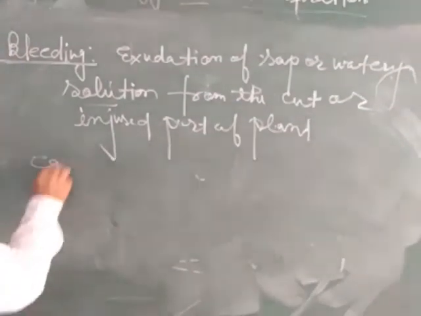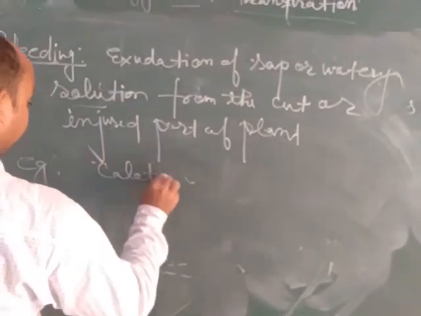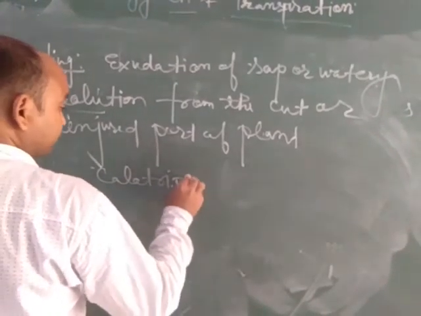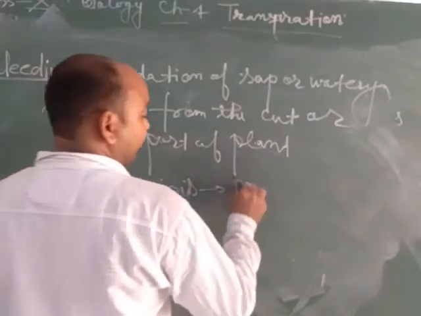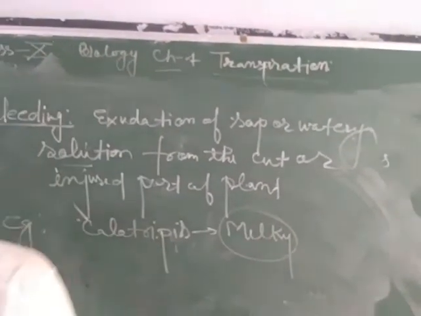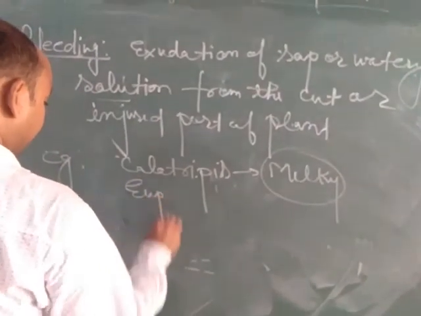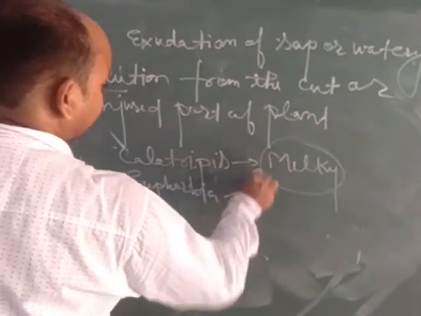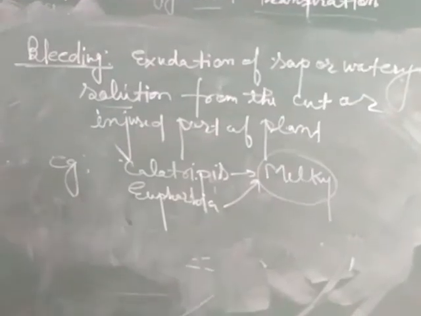Examples we observe are Calotropis, which is responsible for milky secretion from a cut or injured part, and Euphorbia. Both are responsible for loss of milky solution from the cut or injured part of the plant.